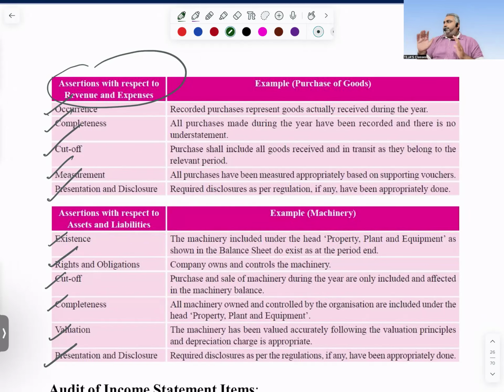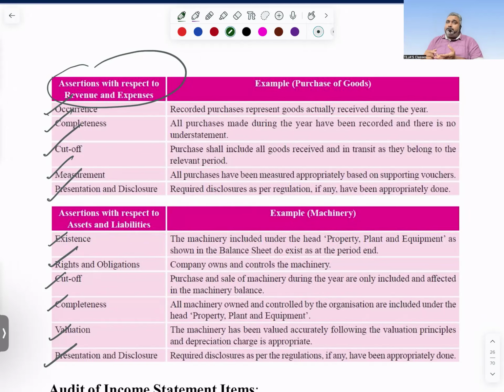This is the concept of surprise check theoretically. Practically, it is very difficult to go without intimating the client and verify everything; it is highly not acceptable and highly not possible. Sir, the result of a surprise check, should I communicate it to the management only if it is adverse? If everything is good, I don't want to disclose anything related to that.